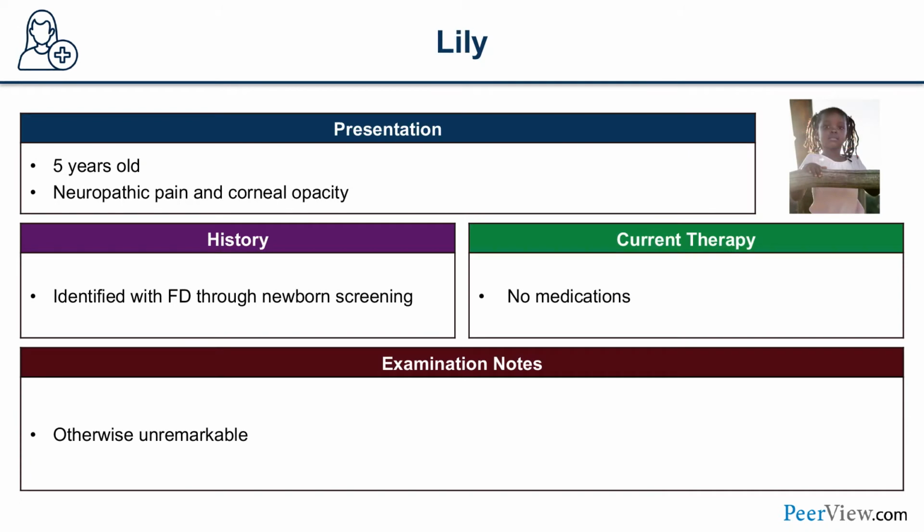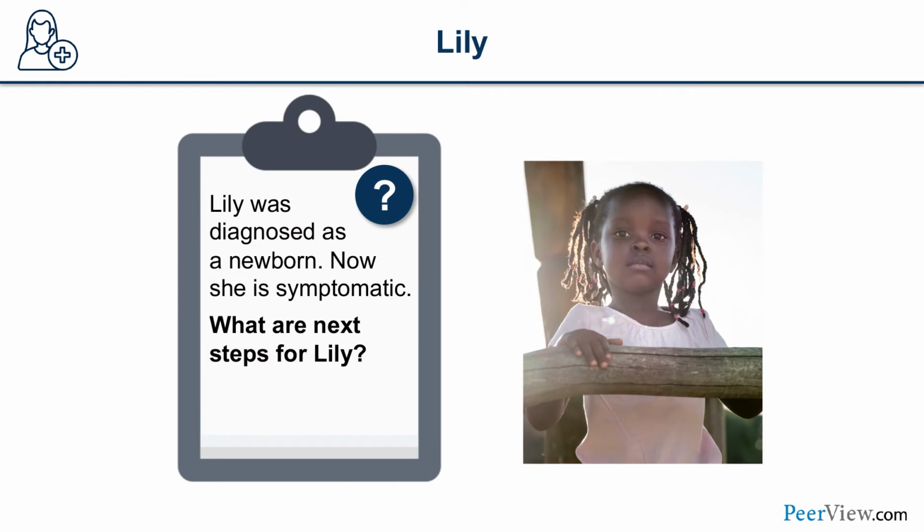Now, let's look at another case of Fabry disease. Our patient here is a 5-year-old girl named Lily. She was identified as having Fabry disease through newborn screening. She now presents with neuropathic pain and was also found to have corneal verticillata on a slit lamp examination when she went to her eye doctor. Her examination is otherwise unremarkable. So Lily was diagnosed as a newborn, and now she is symptomatic. And as we know, this neuropathic pain is one of the cardinal manifestations of Fabry disease. So what are the next steps for Lily?